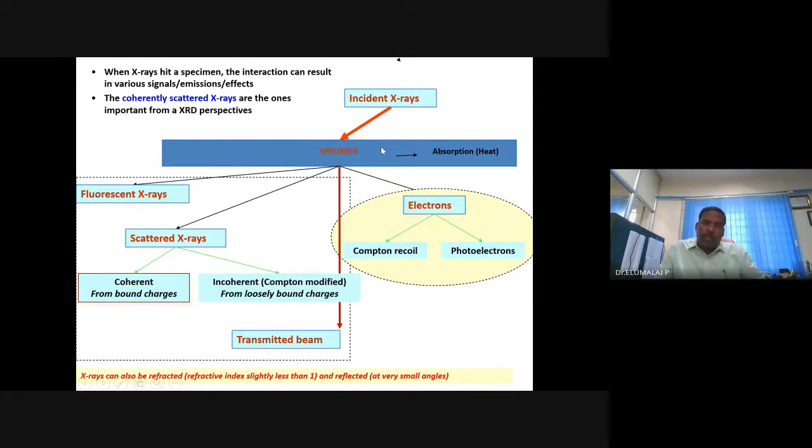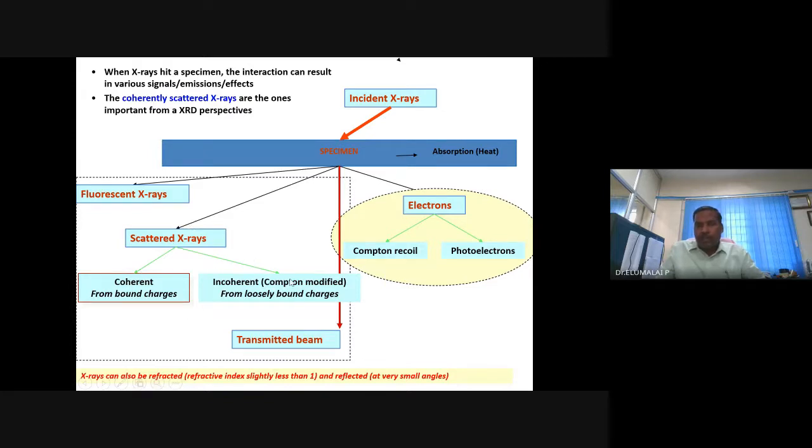It can be just absorbed, the material can get heated up, or it will emit another X-ray, fluorescence. This is high energy, this may be lower energy, fluorescent, phosphorescent. Or it can scatter, the incident X-rays falling on the sample can be scattered, or it can be diffracted.